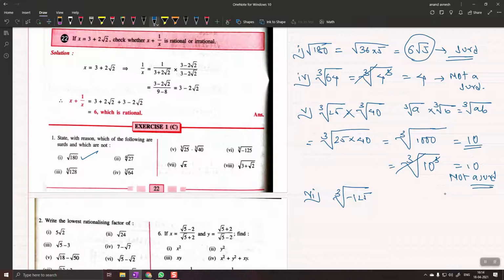Sir, can I help you? Yeah, please. Is it a surd or not? Minus 125 will become cube root of minus 5 cubed. So you can write it like this, cube root of minus 5, the whole cubed, right? Yes, sir. And then the cube and cube root cancel. The answer is minus 5. So it is not a surd. Correct?